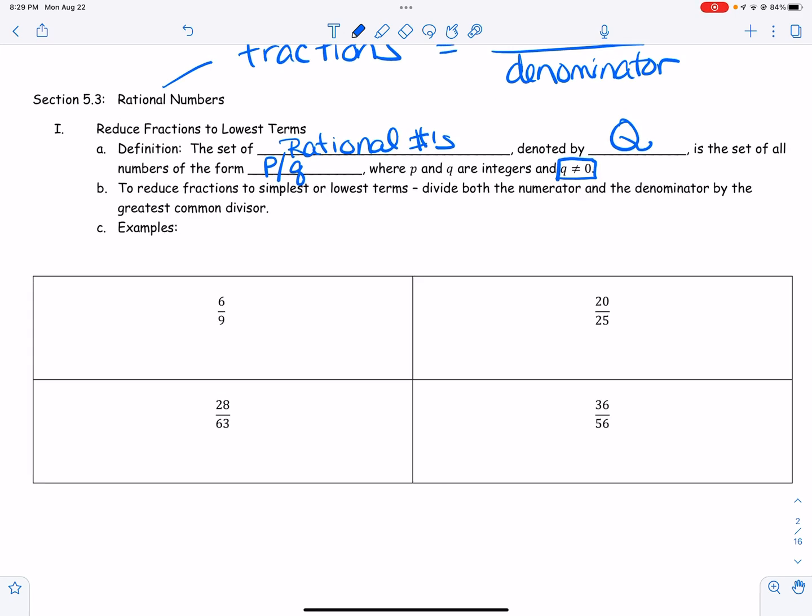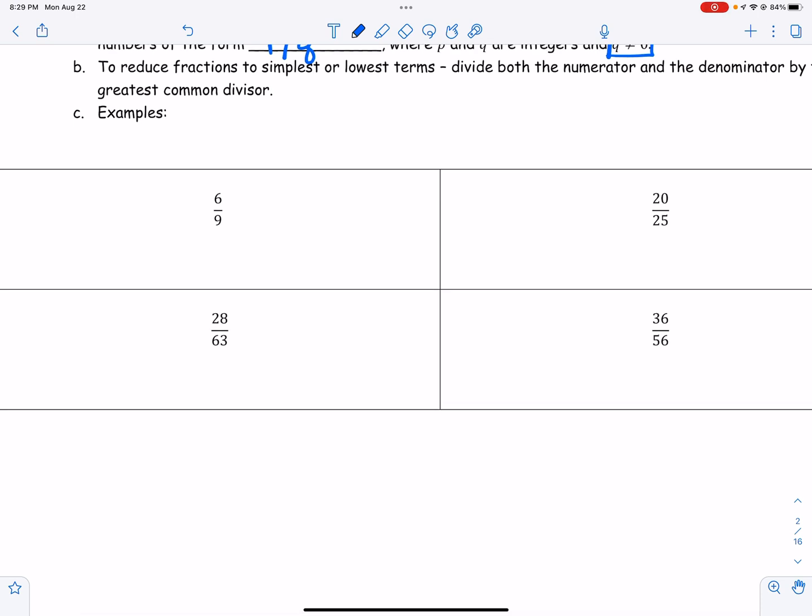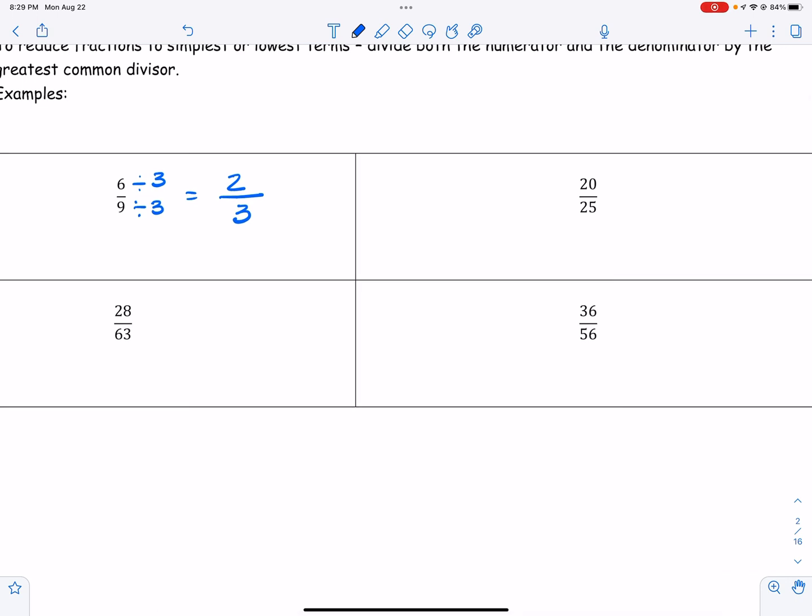Most of you probably learned how to do this by finding a number that will divide evenly into both the top and the bottom numbers until you can't divide either one by anything else. So these two numbers are both divisible by 3. And so 6 divided by 3 leaves me 2, and 9 divided by 3 leaves me 3. And so that is my simplest form of the fraction. Anything that ends in a 0 or a 5 is divisible by 5. So when I divide both of these top and bottom by 5, I get 4 over 5.